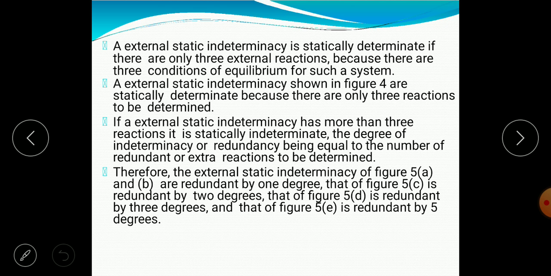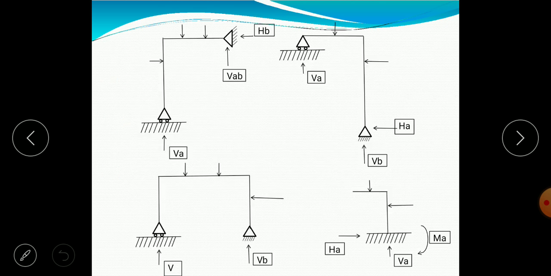Let us see in the next slide where the examples are representing. So if your external static indeterminacy has more than 3 reactions, it is statically indeterminate. The degree of indeterminacy or redundancy is equal to the number of redundant or extra reactions to be determined. So let us see the examples here. If we look over here 1, here 2, determinate.